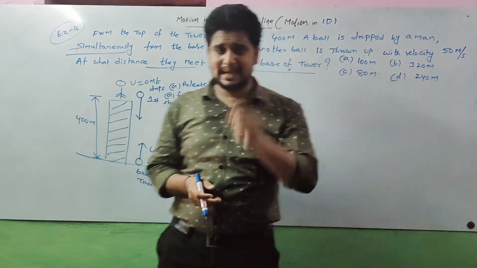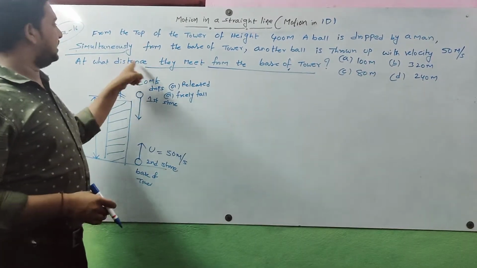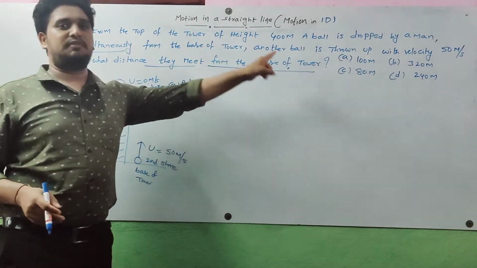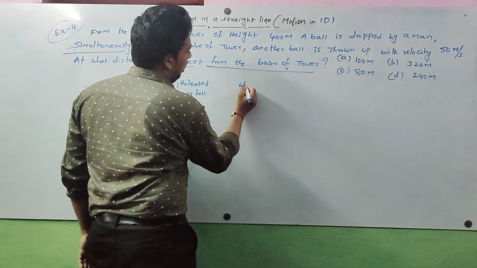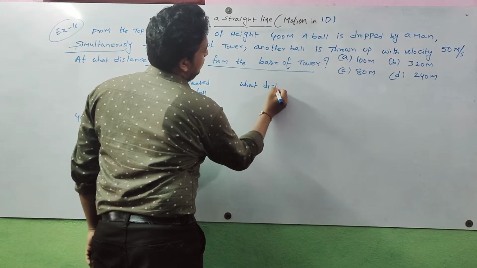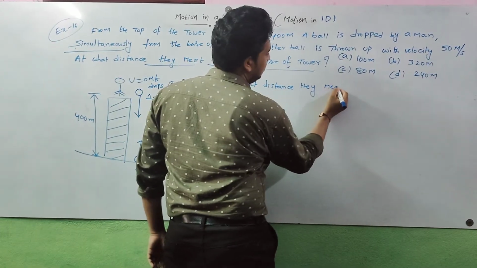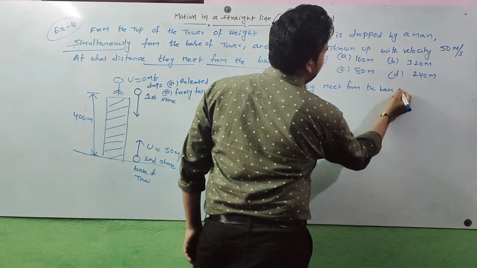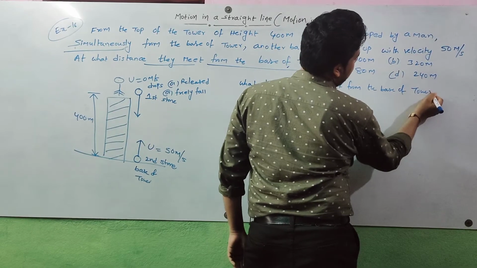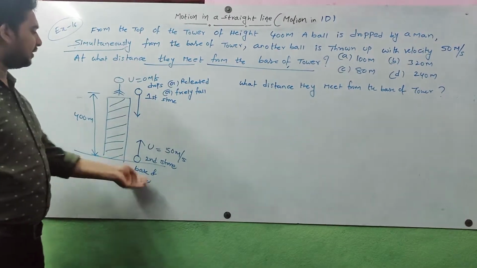At what time and at what distance from the base of the tower do they meet? That we need to find in the question.